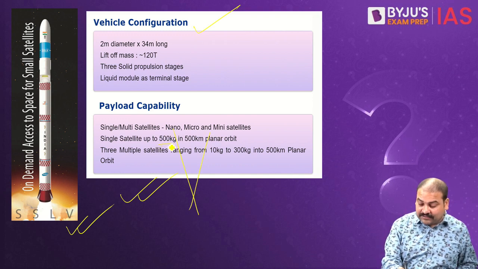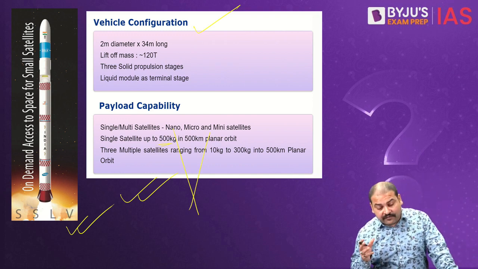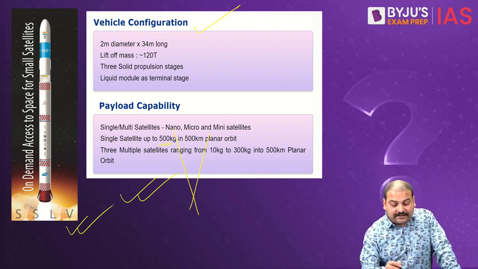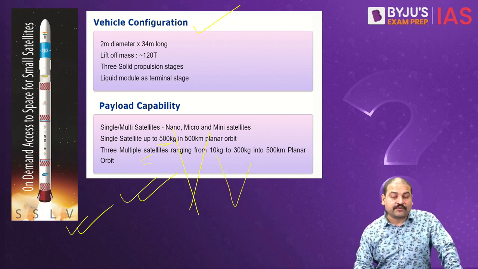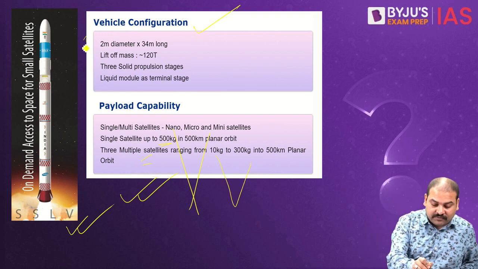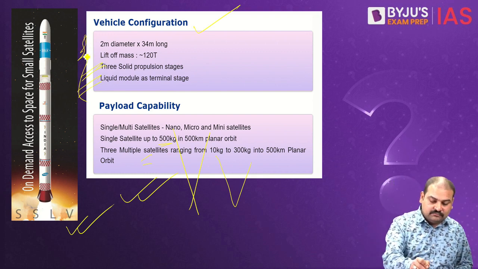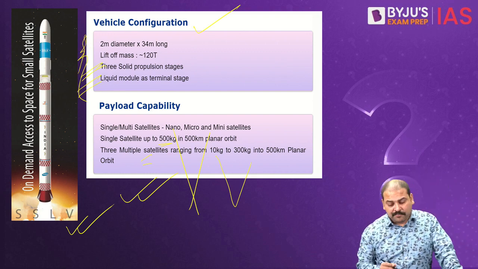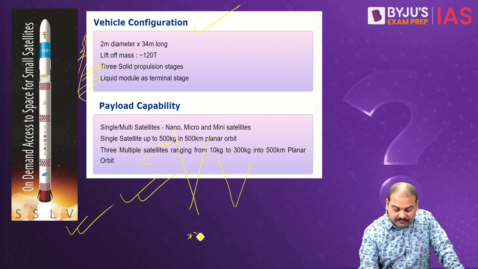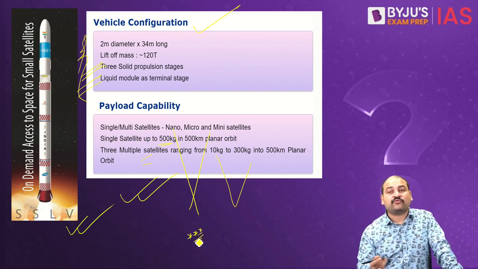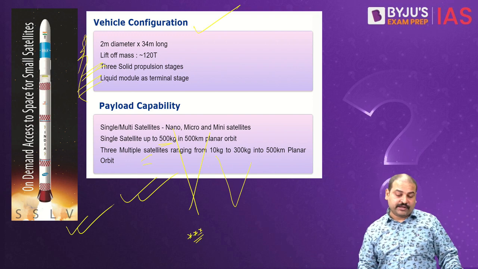Single satellites can take up to 500 kg, 500 kilometer planar orbit, and there are multiple satellites ranging from 10 to 300. Of course, apart from this, you can see 3 solid propulsion stages, liquid module as the terminal stage, and then some other dimensions. Now, I would ask you to remember this. There is no other way to solve such questions other than knowing them.